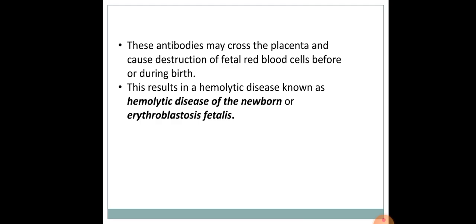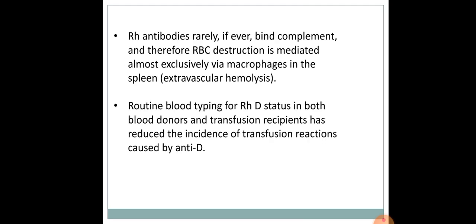These antibodies may cross the placenta and cause destruction of fetal red blood cells before or during birth. This results in a hemolytic disease known as hemolytic disease of the newborn or erythroblastosis fetalis. RH antibodies, if ever, bind complement and therefore RBC destruction is mediated almost exclusively via macrophages in the spleen. This is termed extravascular hemolysis.